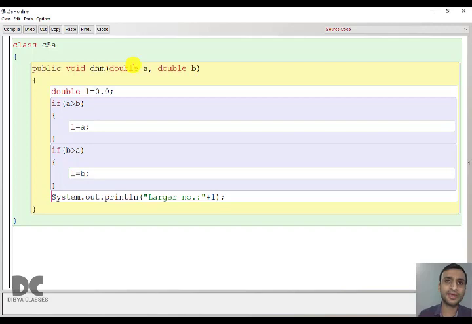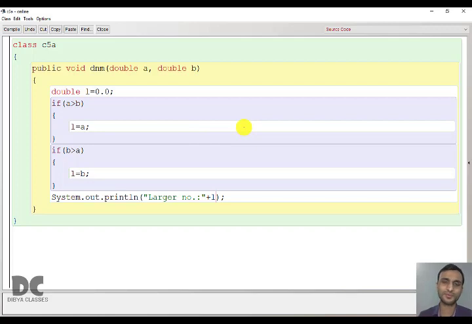If we give the value of A as 10 and B as 5, then here it will check, is 10 greater than 5? True. So in L, 10 will be stored. Then again this will check. It will not skip it. Again this will check. Is 5 greater than 10? False. So it will not be executed this time. So here we will print the larger number. In L we have already stored the value of A, that is nothing but 10. So we will print 10.0 because it is in double. If it is in int, it will print 10. Since it is in double, it is a real form, it will print 10.0.